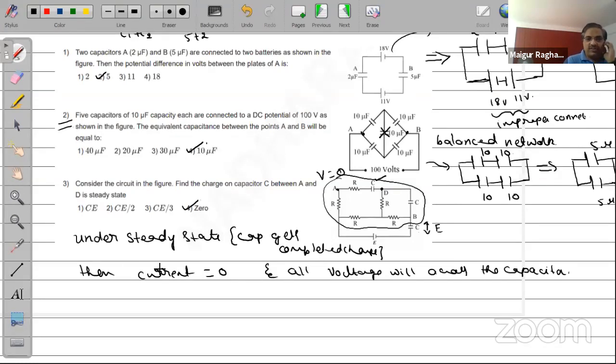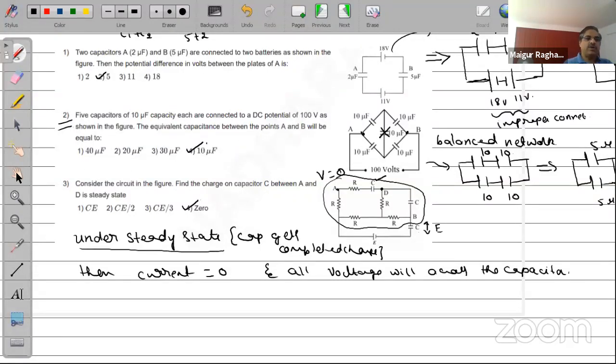Okay, I hope you all got this idea. This is called steady state of the capacitor. That is when it is completely charged. This is what happens. Okay, very nice. So all of you are in agreement with my answer for the third question. That's what they are saying in the chat. So maybe I'll go to my next set of questions. All right.